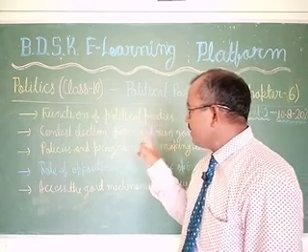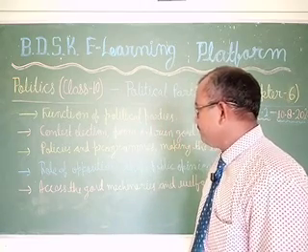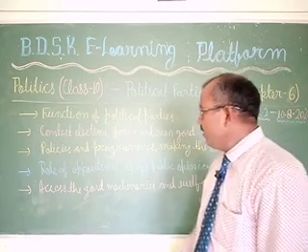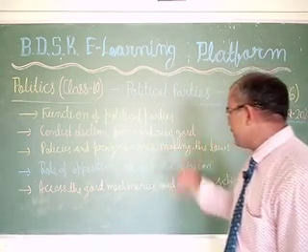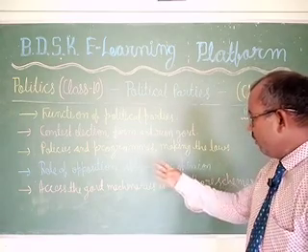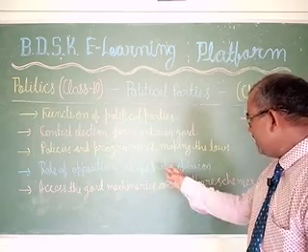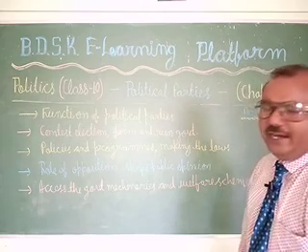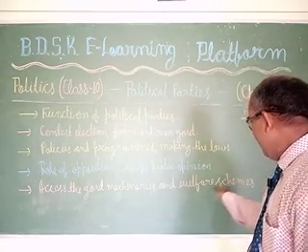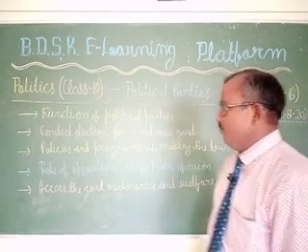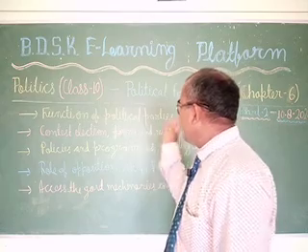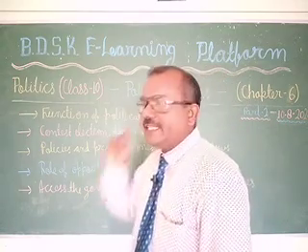First we will discuss contesting elections. Second, forming and running governments. Third, policies and programs. Fourth, making laws. Next, the role of opposition. After that, shaping public opinion. And in the last point, students, we will discuss access to government machinery and welfare schemes. So first, we are going to discuss the function of contesting elections.